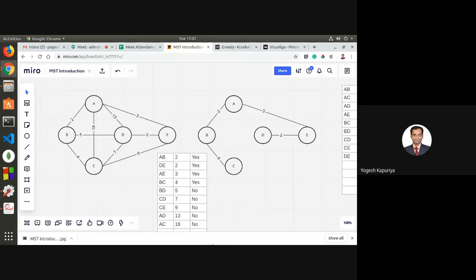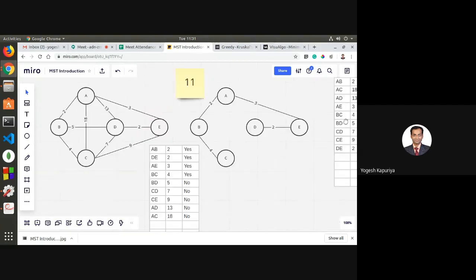right? So basically my spanning tree has these four edges: AB, BC, AE, and DE. And the total weight is 2 plus 3, 5, plus 2, 7, plus 4, 11. So the total weight of this spanning tree is 11, which is actually the minimum spanning tree. Okay, so this is Kruskal's approach.